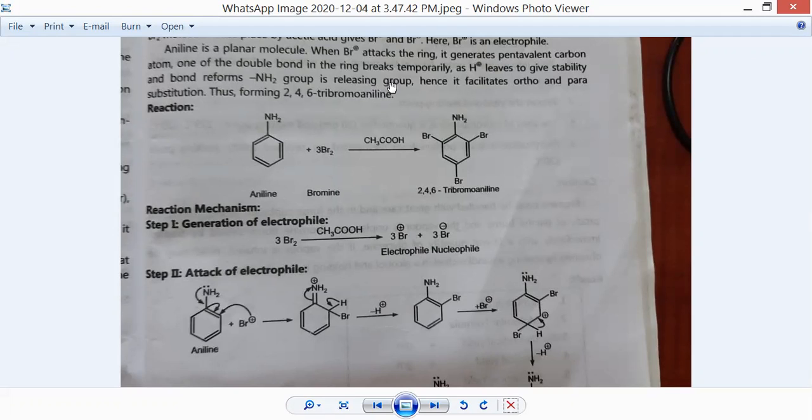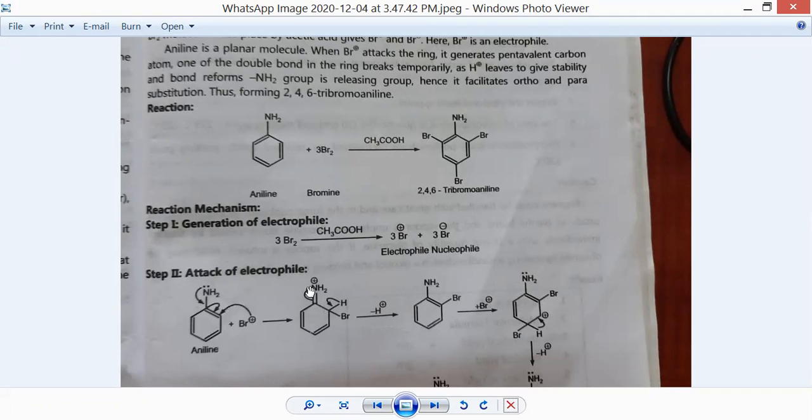The NH2 group is an activating group, and it facilitates the attack of the bromine electrophile first of all at the ortho position. So after the attack of the Br plus electrophile, this carbon atom will carry a pentavalent charge.